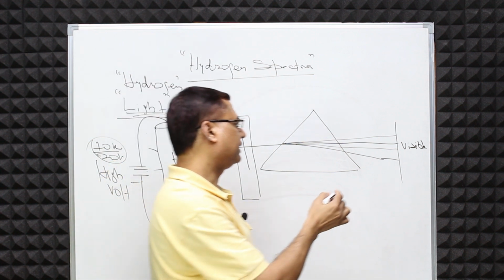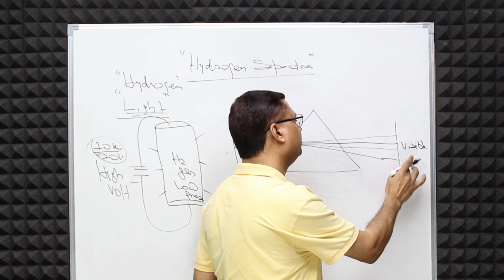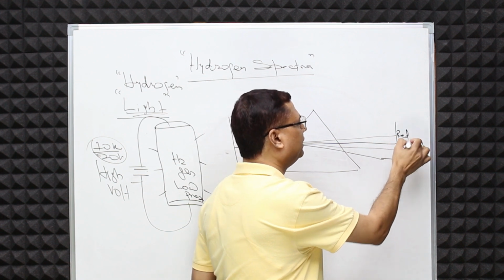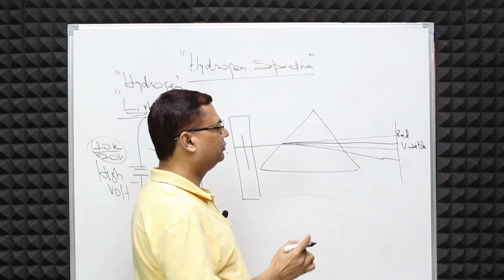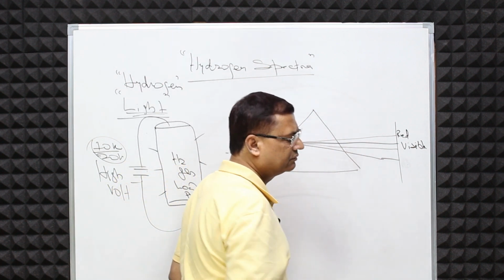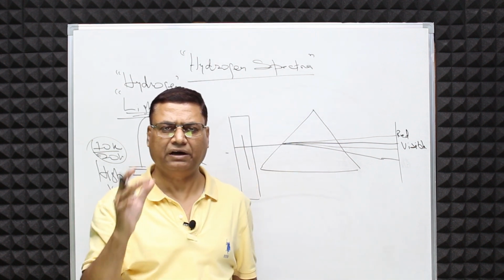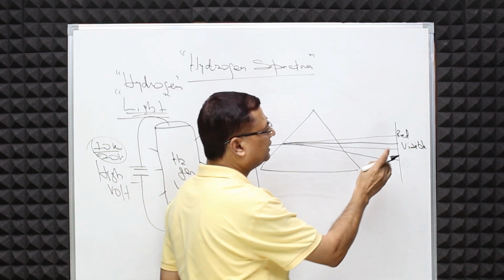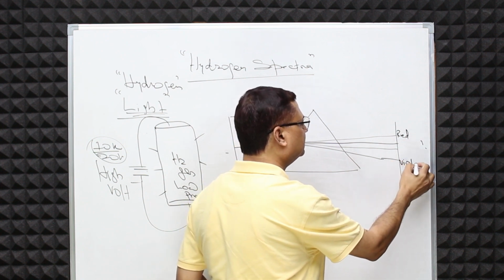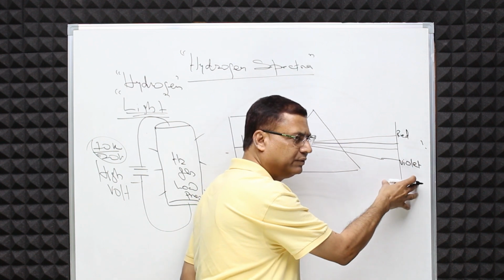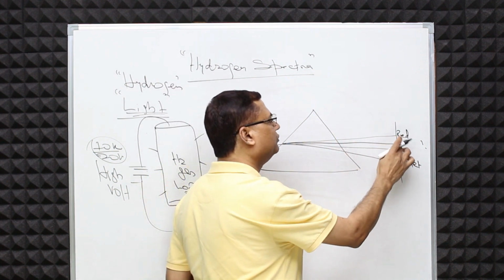The red line will be at the top because it will have the highest wavelength, and the one which is lowest wavelength is the light which we call violet light. Okay, so one is red light, the other is violet light. It has lowest wavelength and highest frequency, and then we have 2 more light rays,